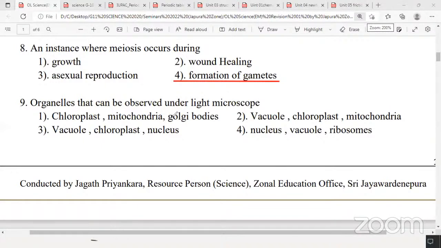Question 9. Organelles that can be observed under light microscope. Remember, there are some organelles like mitochondria. Mitochondria cannot be seen under light microscope. If mitochondria are present, you cannot include that. And the other one, ribosomes.